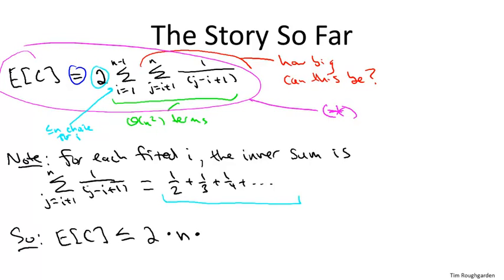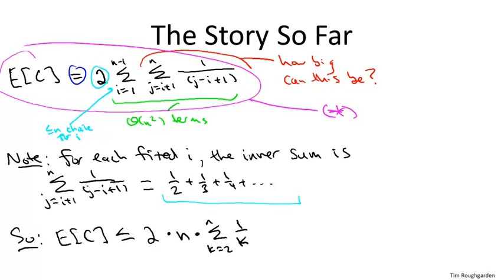And then how big can an inner sum be? Well, an inner sum is just a bunch of these terms, 1/2 plus 1/3, and so on. The biggest of those inner sums is the one occurring when i equals 1, at which point the last term is 1 over n. So we're going to just do a change of variable and express an upper bound on each inner sum as the sum from k equals 2 to n of 1 over k.